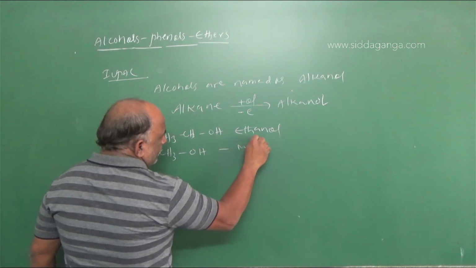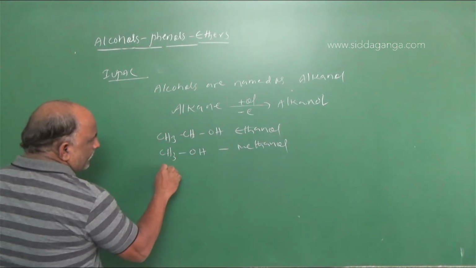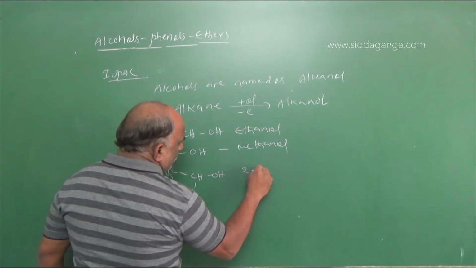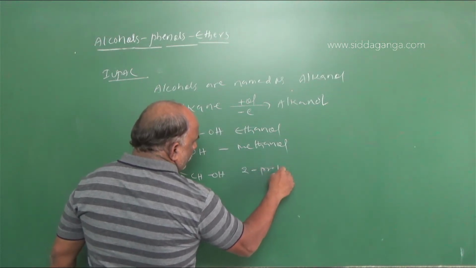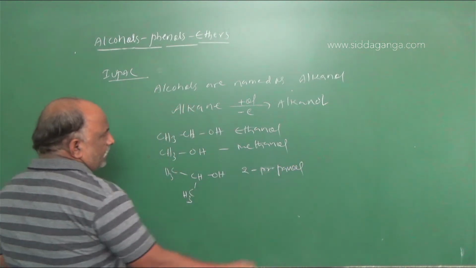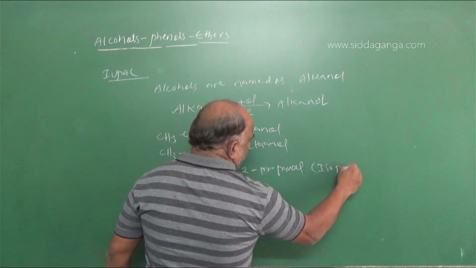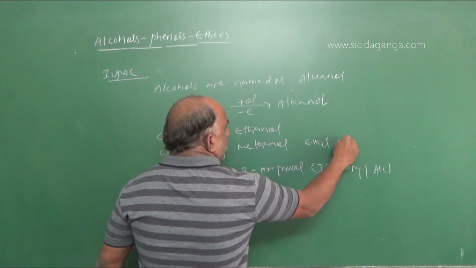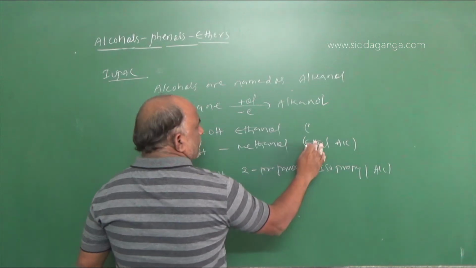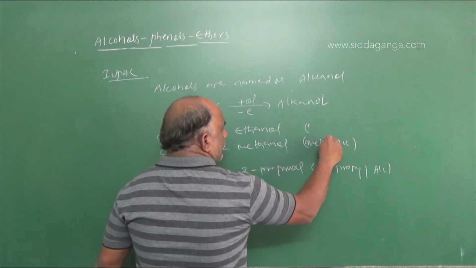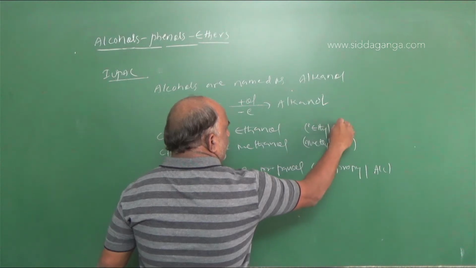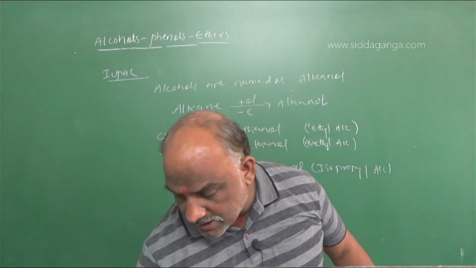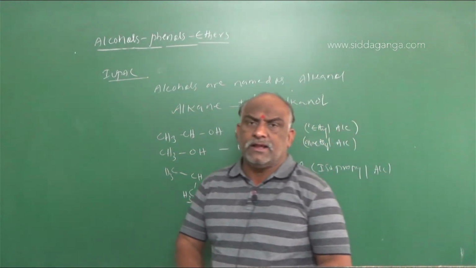CH3OH is called methanol. CH3CHOHCH3 is called 2-propanol, and its common name is isopropyl alcohol. Common names are ethyl alcohol, methyl alcohol, n-propyl alcohol, isopropyl alcohol, tertiary butyl alcohol, neopentyl alcohol.